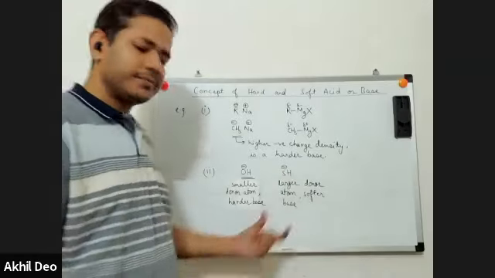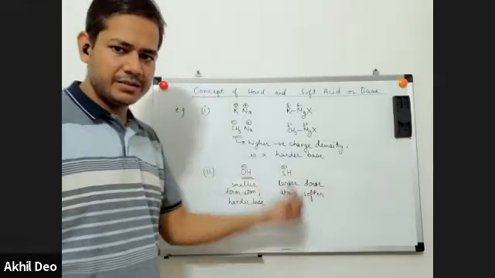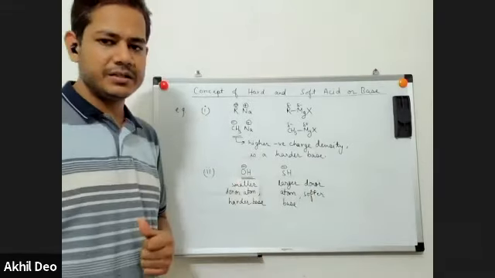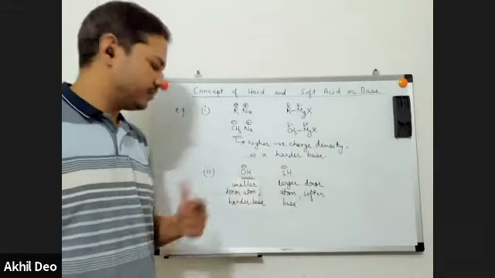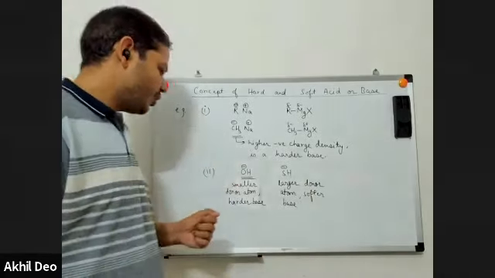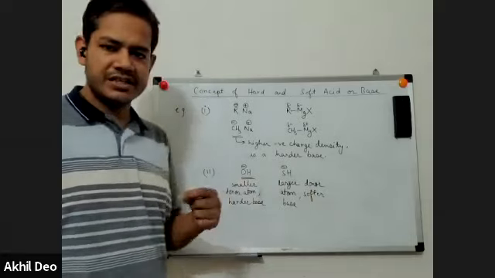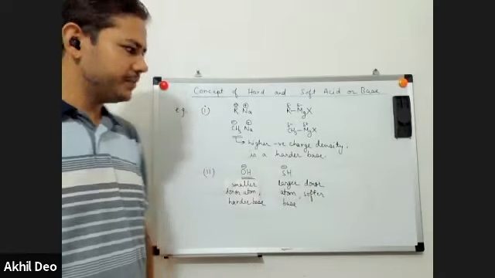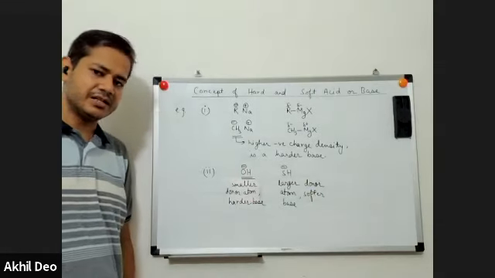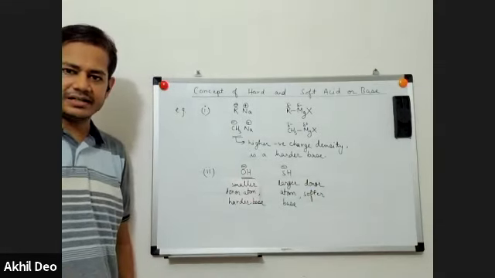Hardness is determined by the energy of the orbital taking part in bond formation. For a Lewis base, the highest energy occupied molecular orbital takes part in bond formation. We will compare the energy of the HOMO orbital, or the size of the donor atom, or the negative charge density. Similarly, we have the concept of hard and soft acid. Hard and soft base we have done. Now let us do hard and soft acid.